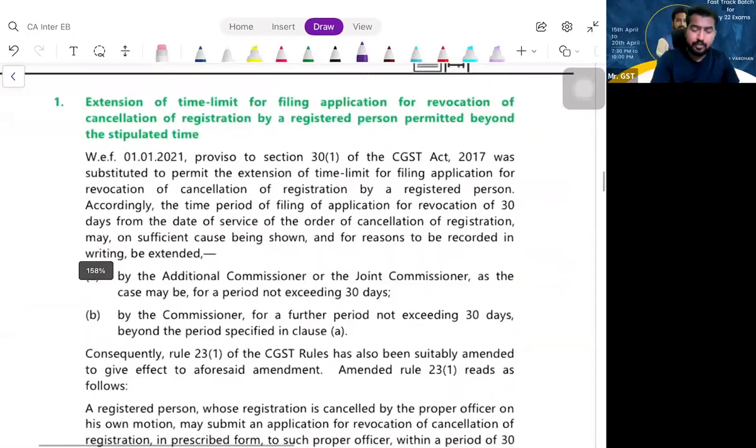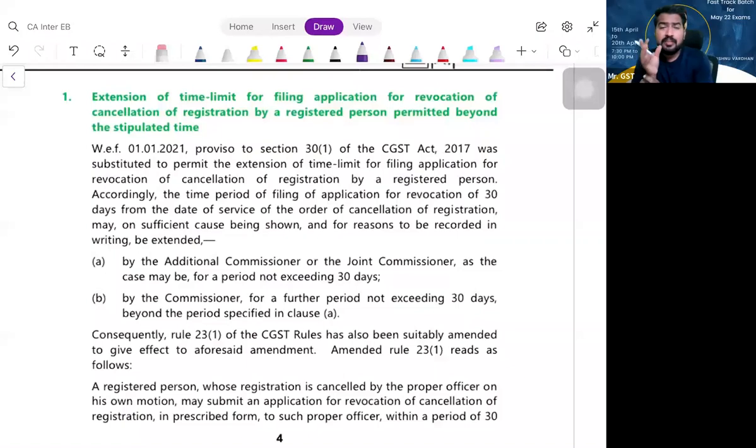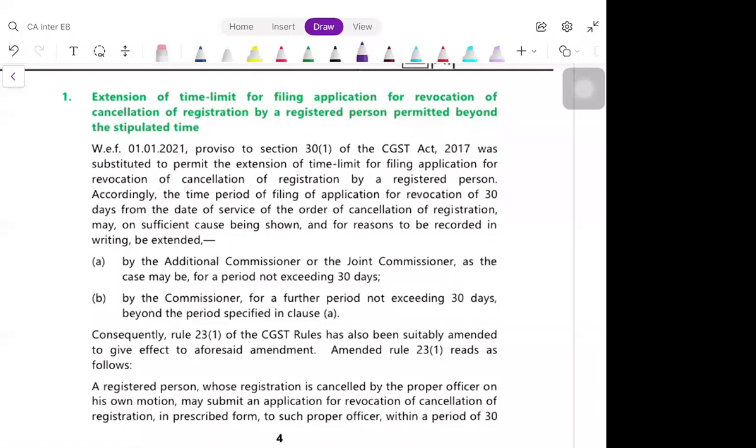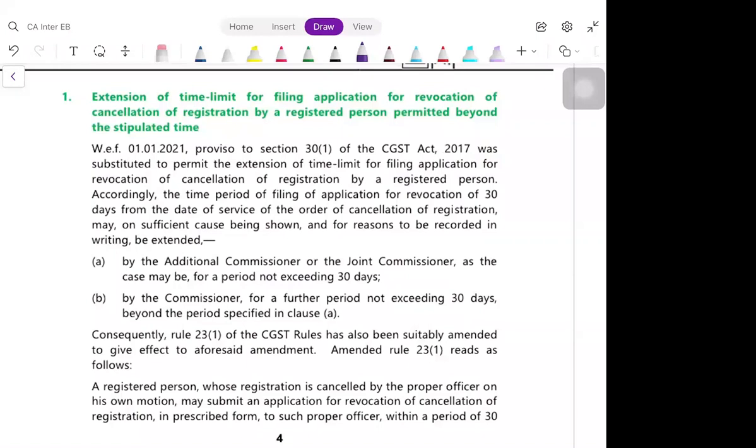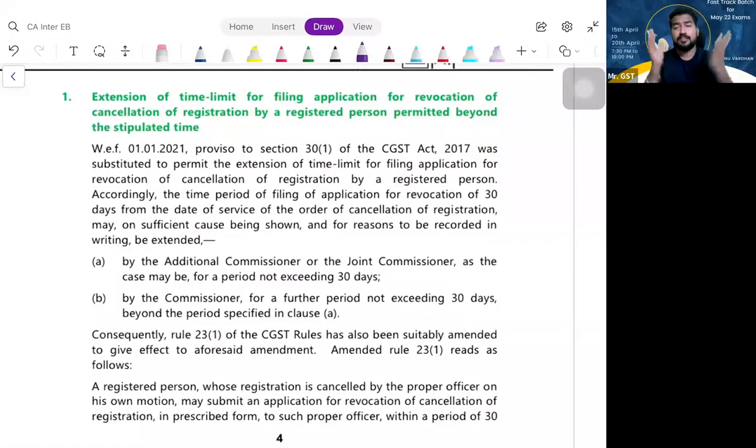So look at this amendment. Do you remember, normally when there is a cancellation of your registration, you can apply for revocation? Yes, sir. That means the proper officer has cancelled your registration and you are going and asking him to cancel his cancellation order. That is what you are asking for in revocation. Please take back your cancellation order and reactivate my GST. Now, please understand, for asking this, there was a 30 days time limit.